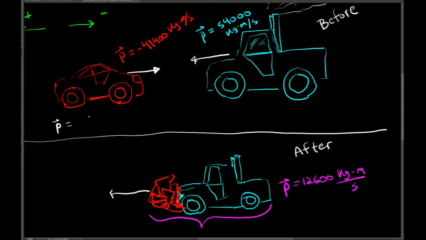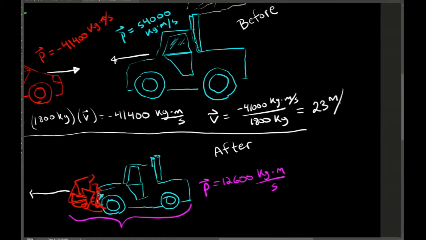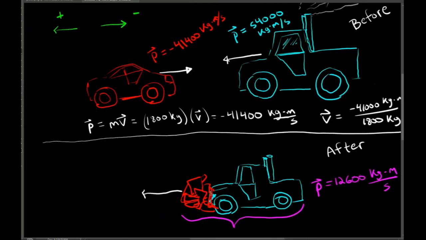So now we're almost done. We were looking for the velocity of the red car, and we know its momentum and its mass, so we can solve for the velocity pretty easily. We just divide the momentum of the car by the mass of the car, and that will give us a velocity of 23 meters per second. Actually, negative 23 meters per second, since the red car is initially moving towards the right.